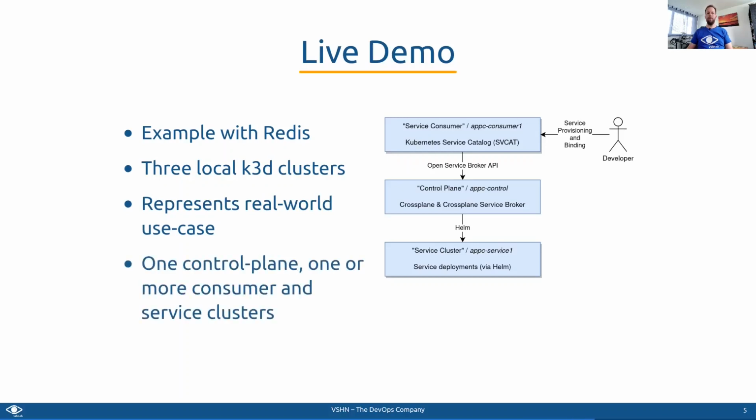The Crossplane cluster in the middle of this diagram exists once and runs Crossplane and the Crossplane Service Broker. The services themselves are provisioned via the Crossplane Helm provider on the service cluster, of which many could exist, and in reality a lot of them exist. The end user is using the services from the consumer cluster by using the Kubernetes Service Catalog. Now let's dive into it straight away.